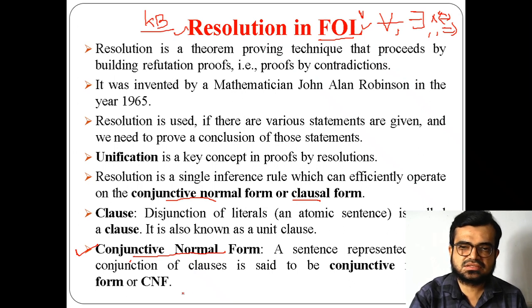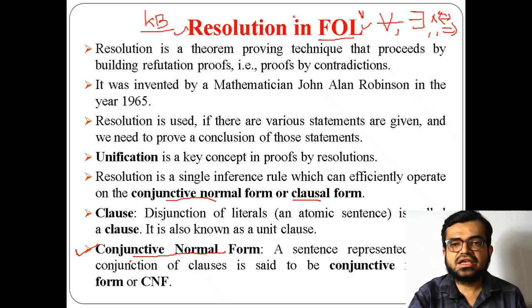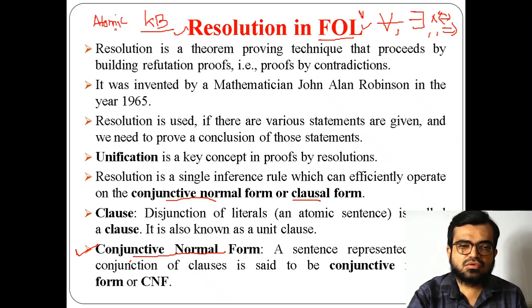atomic sentences. In first order logic also we have two types of sentences: atomic sentences and complex sentences, or composite sentences.